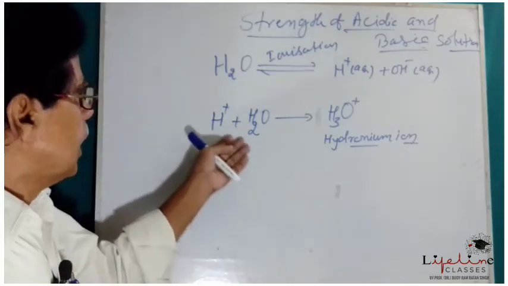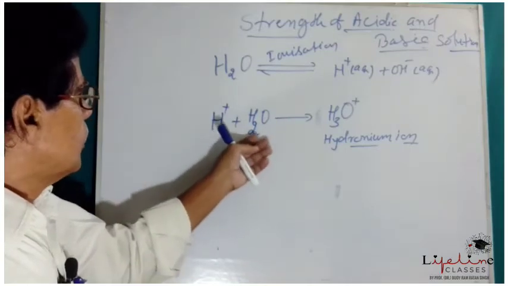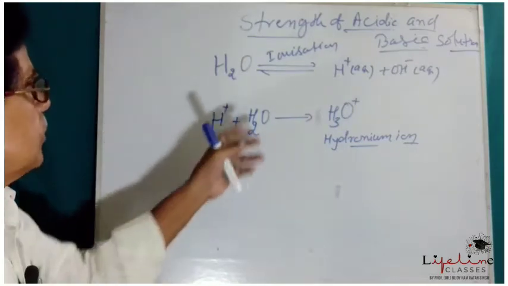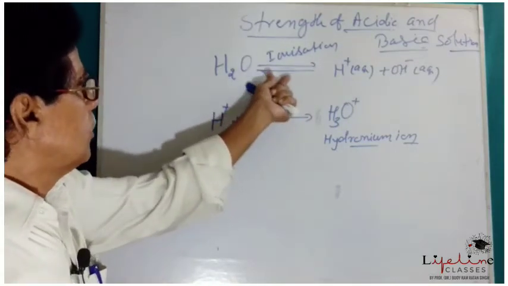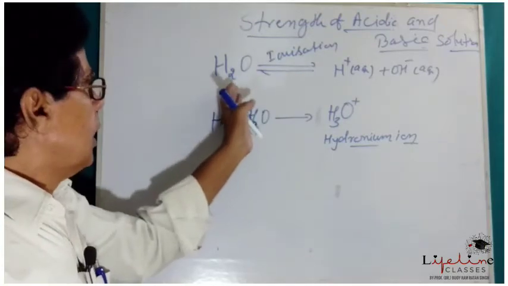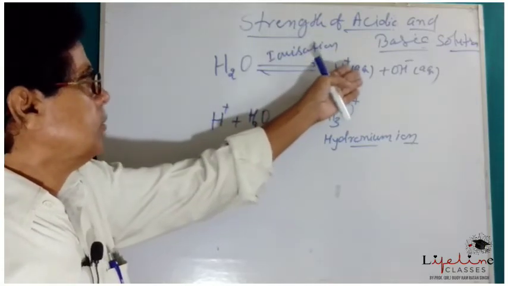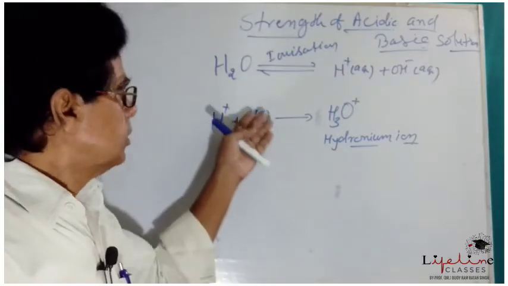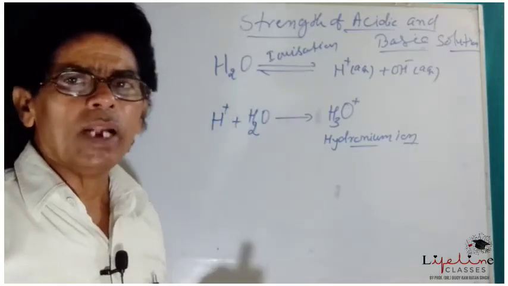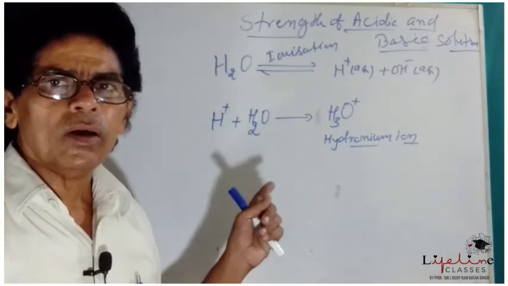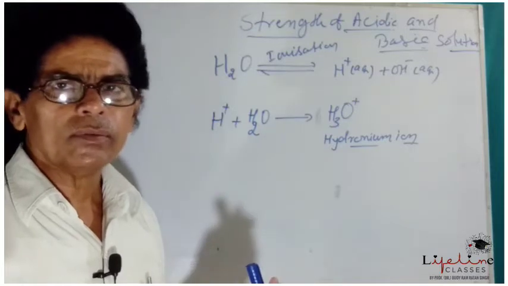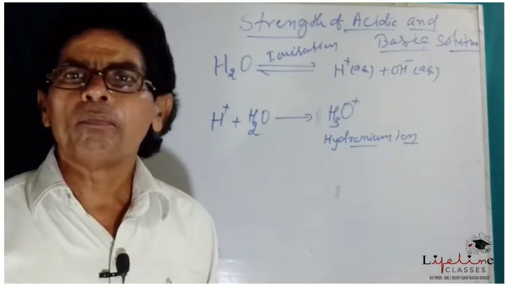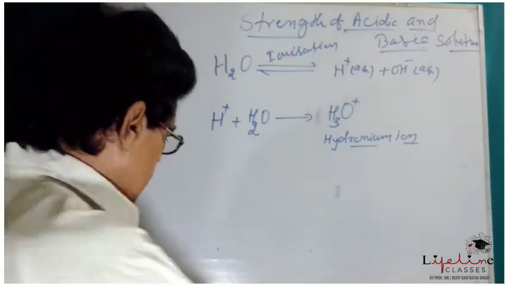Let us see here H+, H2O and H3O+. What happens? This is a reversible reaction. The H2O molecule gets ionized to give H+ and OH- ions. We can go through this equation to derive the ionization constant by following the law of mass action.